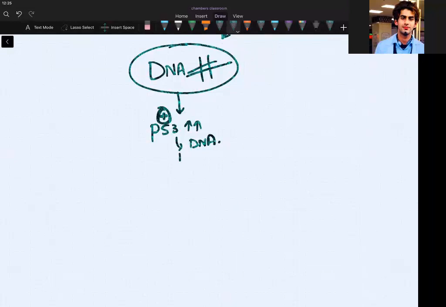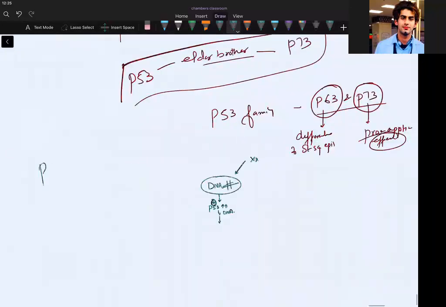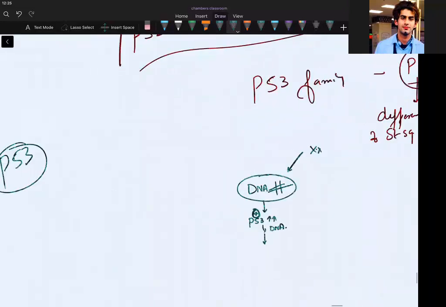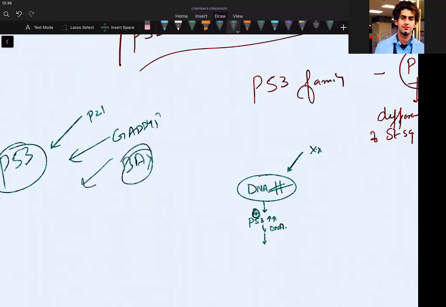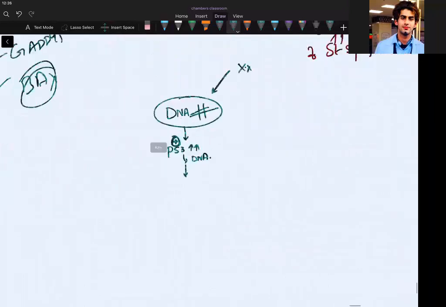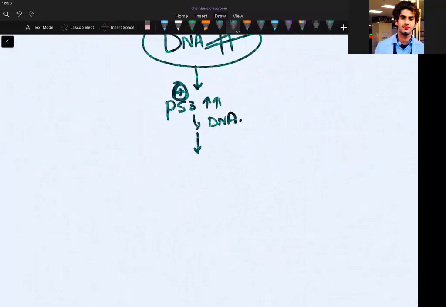And this will cause activation of all those genes which are dependent on P53. So first you should remember which genes depend on P53. P21 depends on P53. GADD45 depends on P53. Bax, the apoptotic gene, Bax and Bak, I have taught you, so I hope you remember. So P53 increases, binds to the DNA, and activates all those dependent genes, which will start expressing.